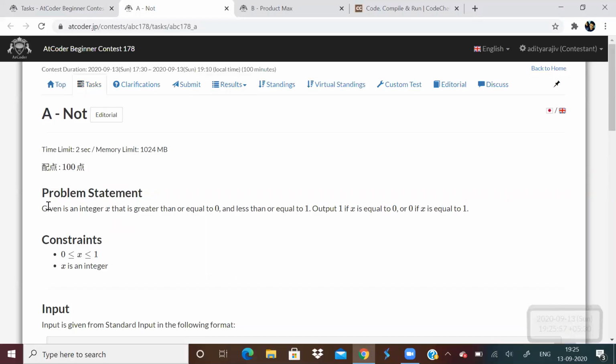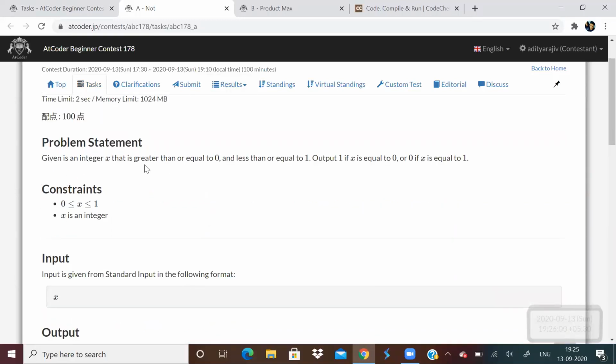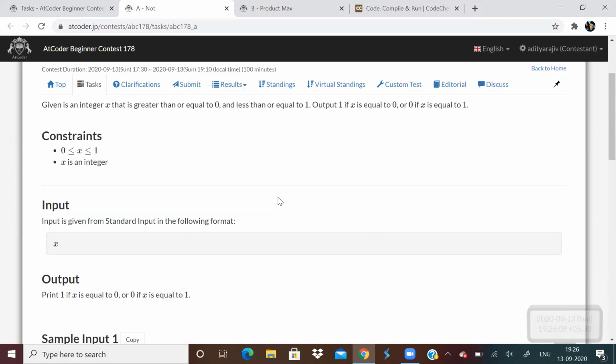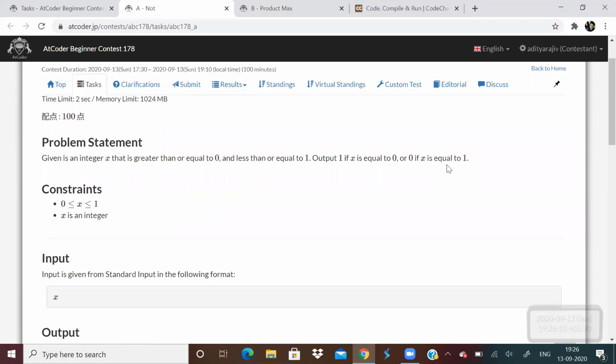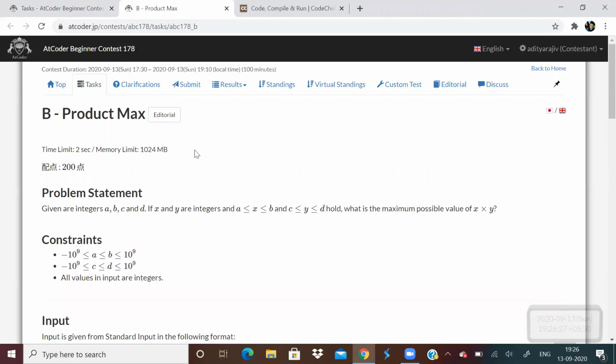I've not seen it before. So, given an integer x, greater than or equal to 0 and less than or equal to 1. So I think nobody needs any solution for this. We just have to print 0 or 1. If x is equal to 0, print 1. Otherwise, print 0. So there is no need for explanation.